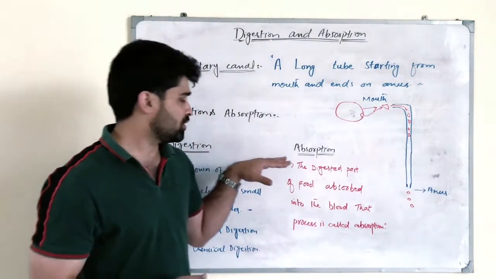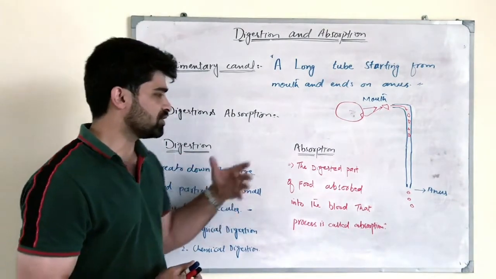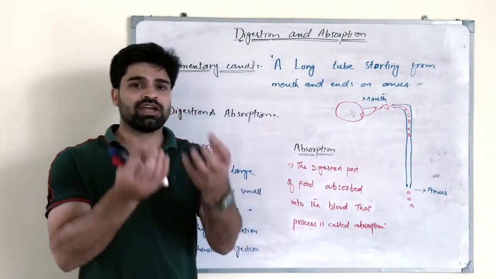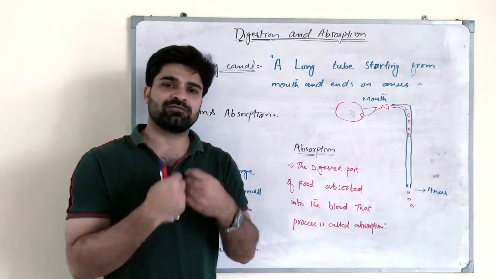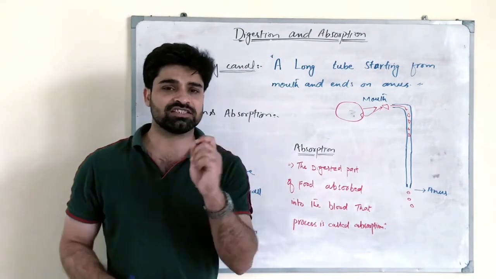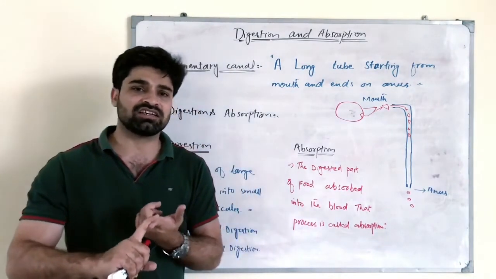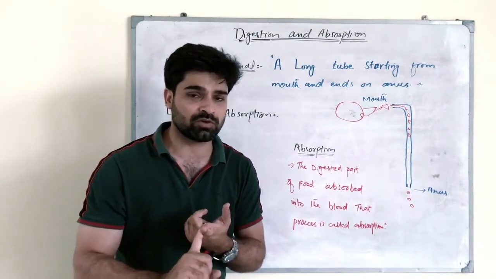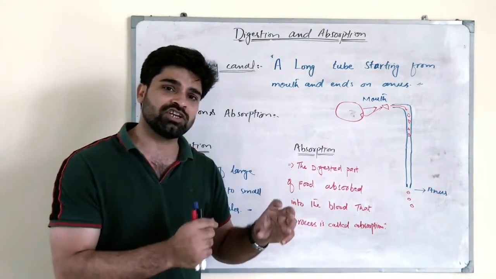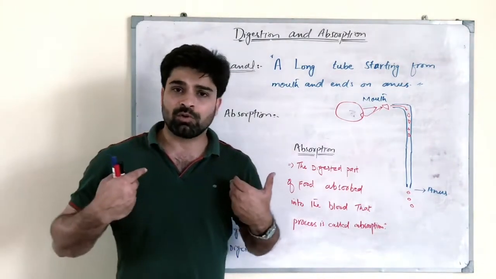And what happens then if the food is digested? Okay, we have eaten the food and that food is being digested, and the digested food contains all the essential nutrients and the right amount of energy. These nutrients need to be transported in our body.